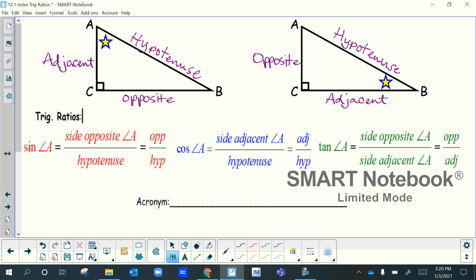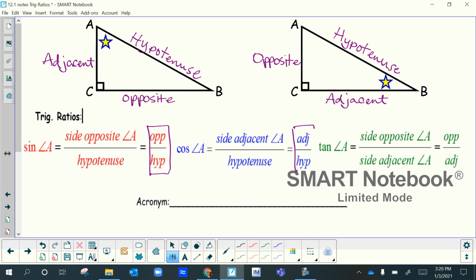The sine of angle A, which we wrote down earlier, is always going to be the ratio of the opposite side over the hypotenuse. For short, this is an easy way to write it: opposite over hypotenuse. The cosine of angle A is going to be the adjacent side over the hypotenuse.